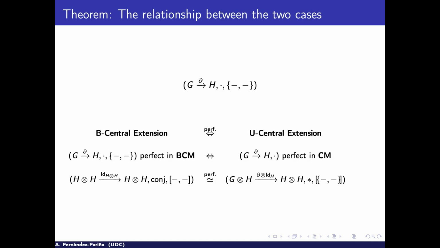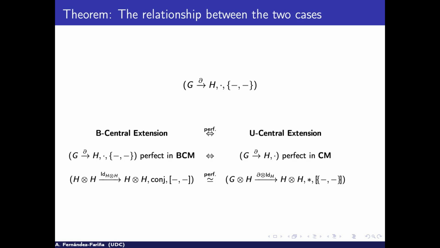And as I already said, the center is different, the commutator is different. But in the case of being perfect, they are the same. There are examples of braid cross-modules such that the center and the U-center are different, but if they are perfect, they are the same.